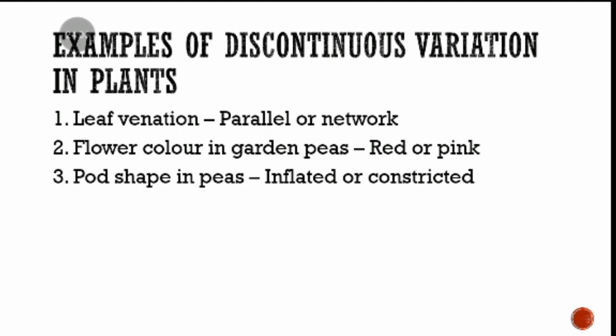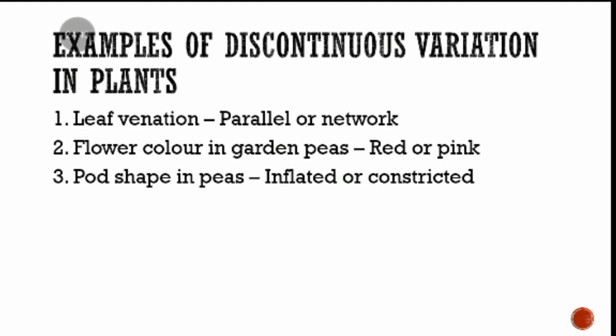And network venation? Okay, fine. Let us proceed. An example of a network venation plant is going to be leguminous plants and all that.